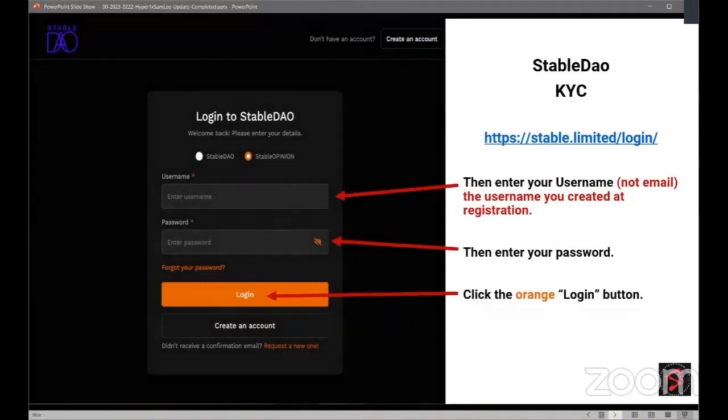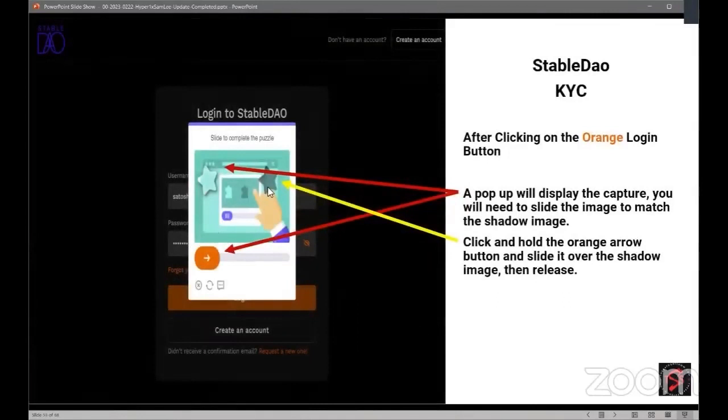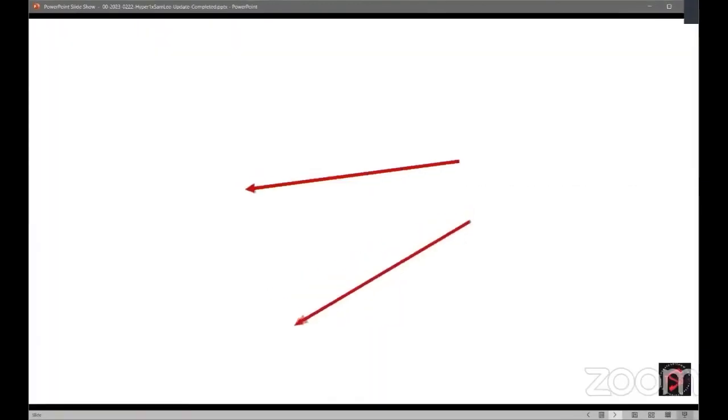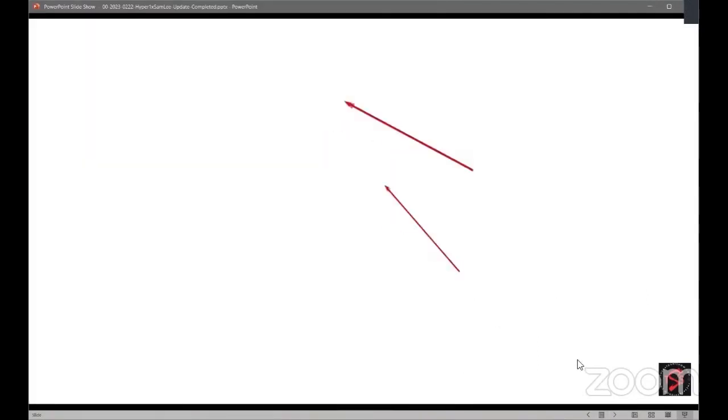Then you're going to see this captcha pop up again. Slide either one of those images over to the blank gray area to match the image. If you are successful, a verification success message will pop up, really briefly. Then it will also show that you're successfully logged in, and then you'll be in the back office.